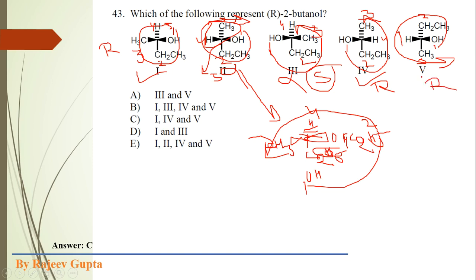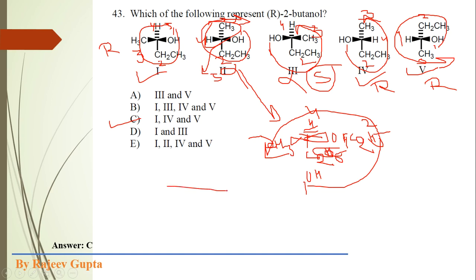So it is R. So it is also correct option. So first, fourth and fifth. The first, fourth and fifth means option C is correct. Means first molecule, fourth molecule and fifth molecule, all the three structures are exactly the same, are identical, and all have the same name, that is R-2-butanol.